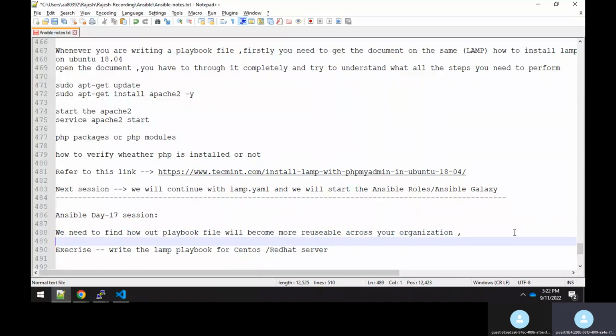Now there is one more step ahead. What is that? You will say that, Rajesh, it is not only that my playbook file will be used across my organization. My playbook file should get used across the globe, across the world. Anybody can make use of my playbook file, right? And how can you achieve that?